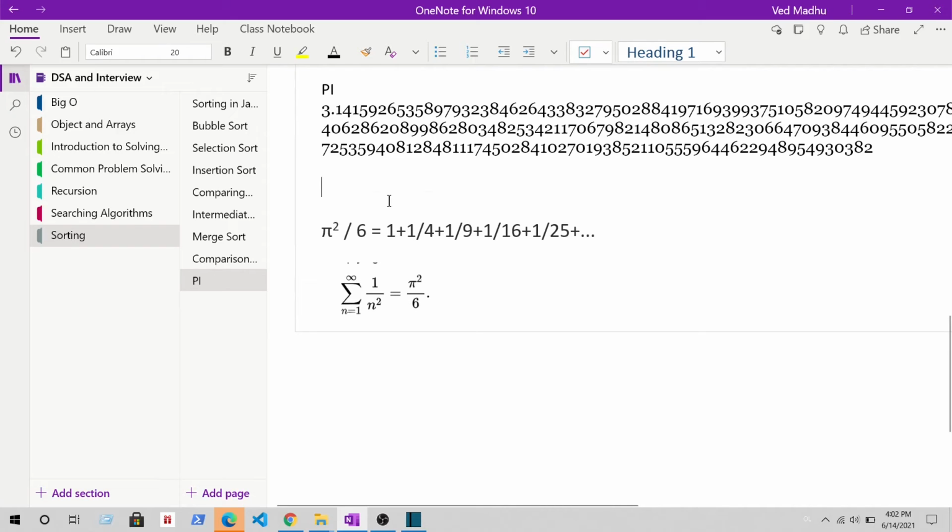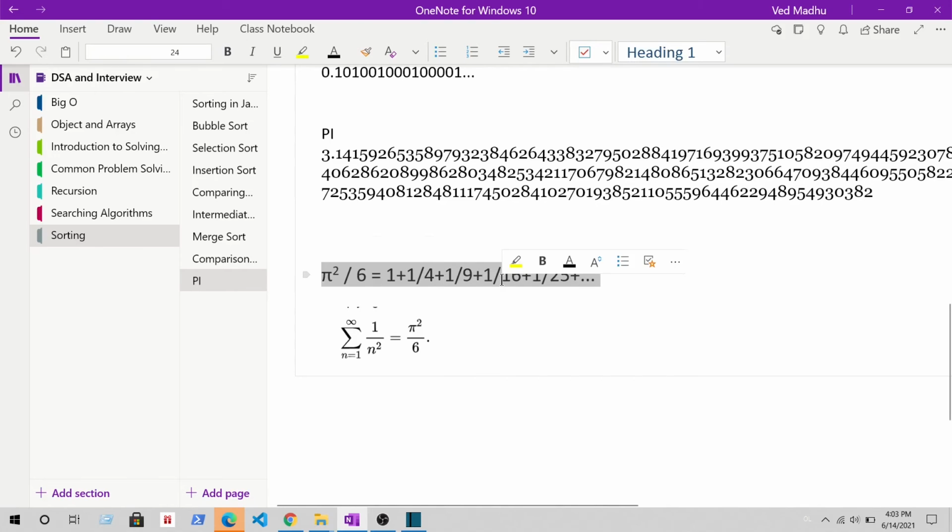If you want to find the value of pi, this is the equation we can use to get near it: pi square by 6 is equal to 1 plus 1 by 2 square plus 1 by 3 square, and so on. It will eventually get you to pi if we follow this loop infinitely, which cannot be done. So in a nutshell, we cannot find the exact value of pi, that's a fact. But we can get near it.